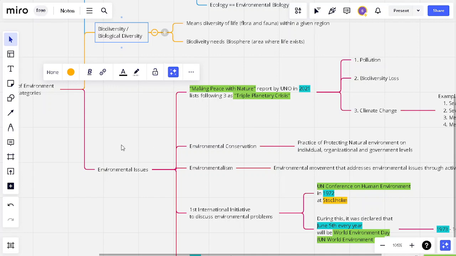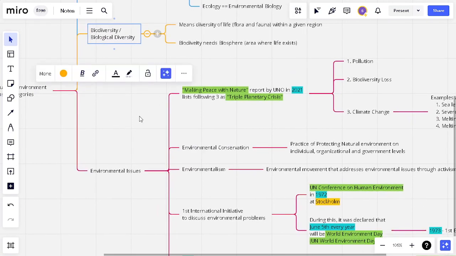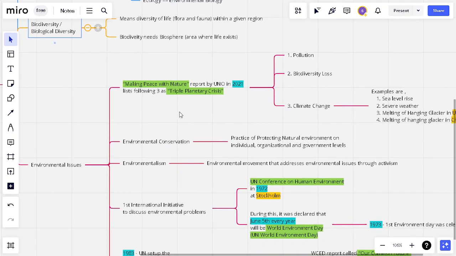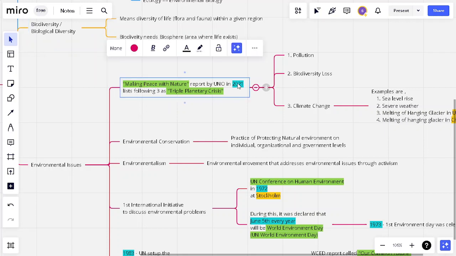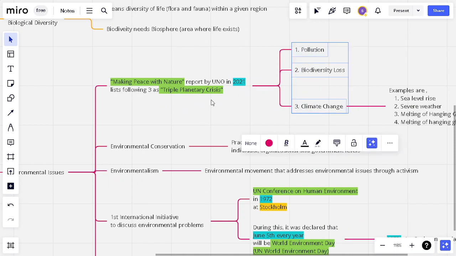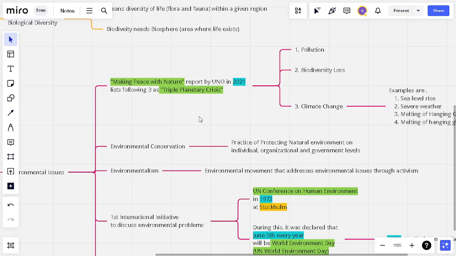And environmental issues. When we talk about environment, we also need to talk about the various environmental issues that are there. There was a report by UNO. I have highlighted important things in green and years in blue so that it is easier to note down. The Making Peace with Nature report by UNO in 2021 lists the following three things as the triple planetary crisis, or three main problems.